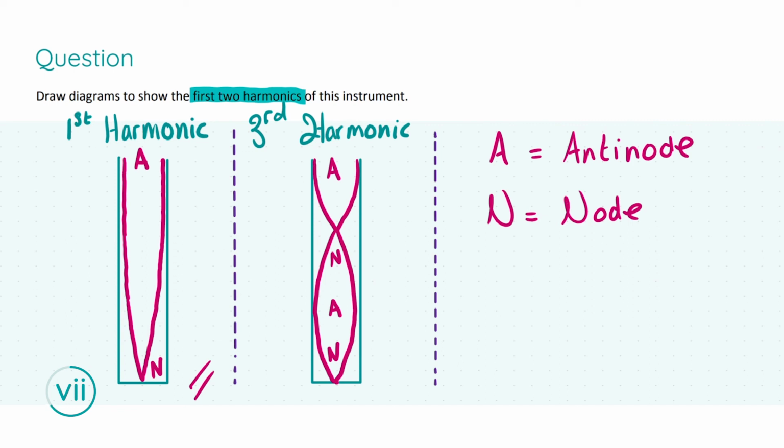Moving on to the third harmonic, we're going to have the next simplest configuration of this rule, where we would have a node at one end and an antinode at another end. And this would mean we would have a node, antinode, node, antinode.